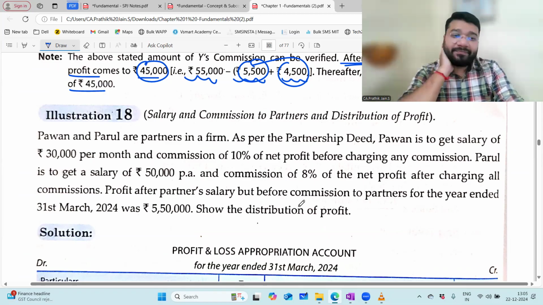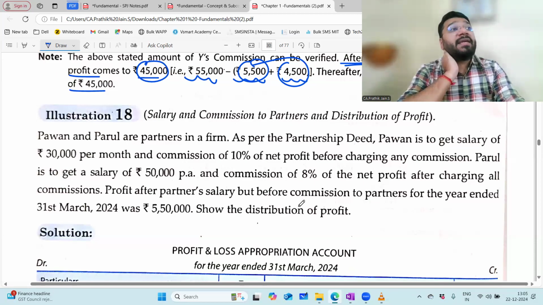What is missing here? Net profit is missing. Is it missing in such a way that we cannot even calculate the net profit, or we can calculate? We can calculate? Okay.